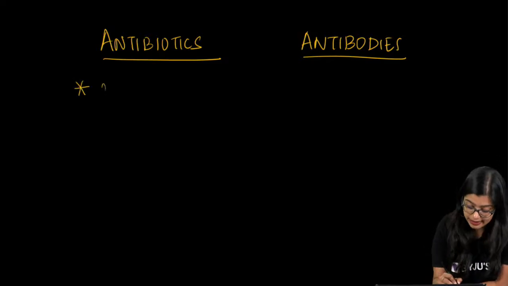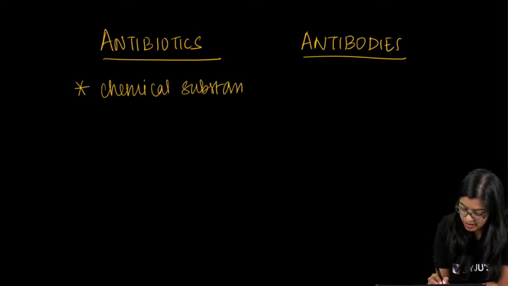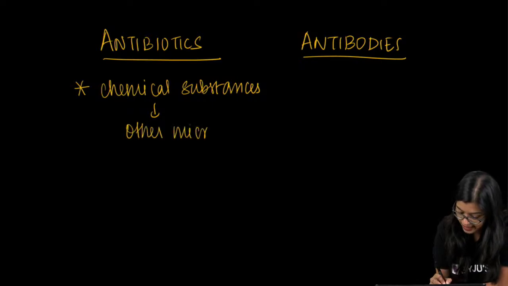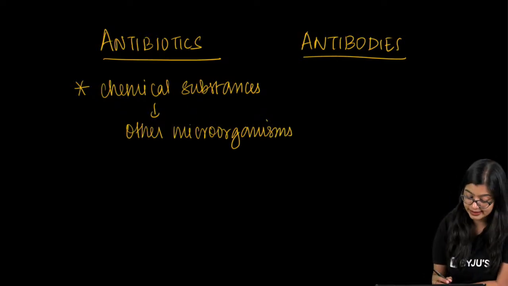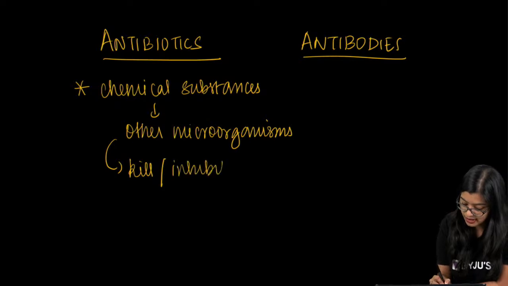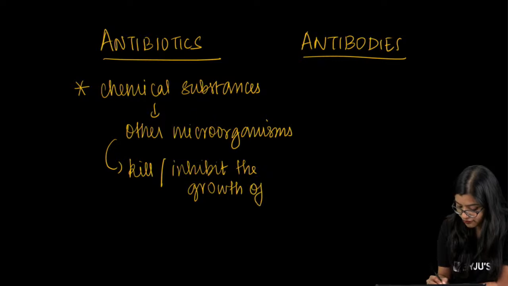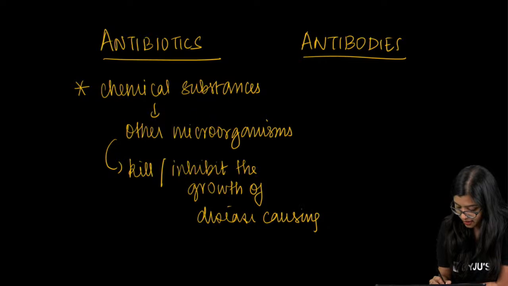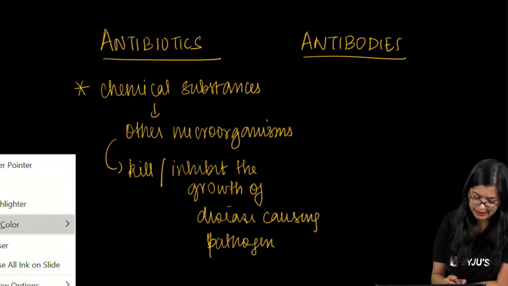Antibiotics are chemical substances which are produced by other microorganisms, which have the ability to kill or inhibit the growth of disease causing pathogens. Mainly in our case it is bacteria.